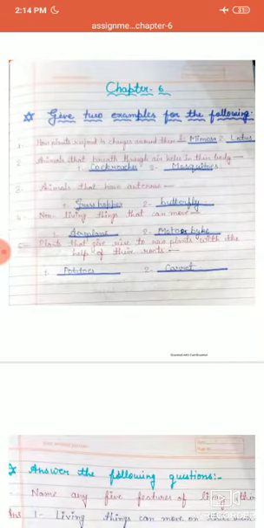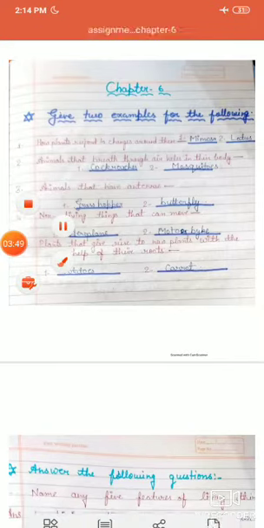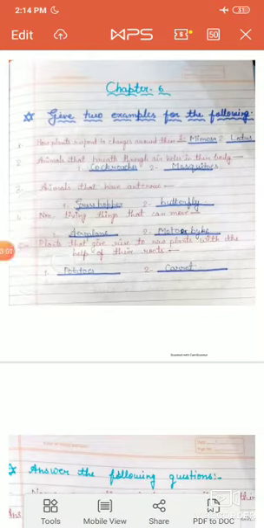As we know, some animals have antenna, like the grasshopper and butterfly. Spelling of grasshopper: G-R-A-S-S-H-O-P-P-E-R. And another one is butterfly. Spelling of butterfly: B-U-T-T-E-R-F-L-Y.